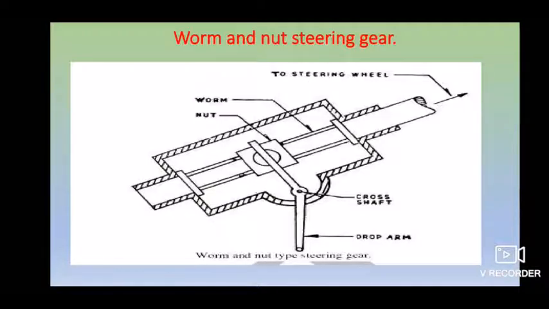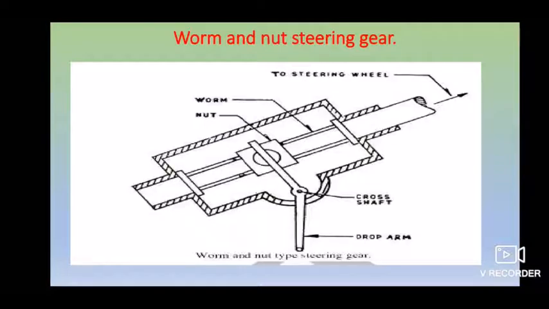Basically, you have a problem when you go with the worm and worm wheel type, which is that it requires most of your effort to be applied to make your rotation. So in place of another worm, we use a nut, in such a way that some amount of effort will be minimized.